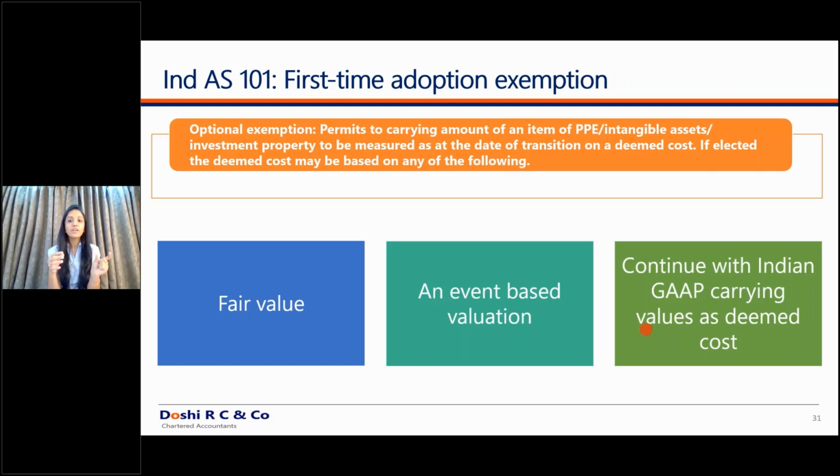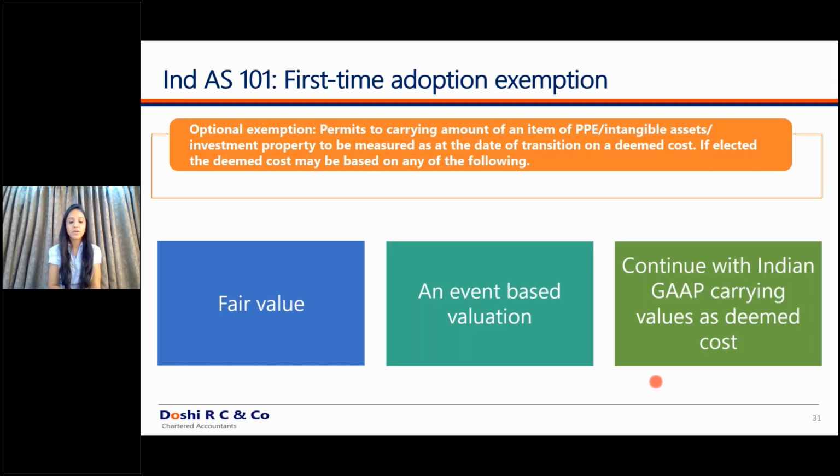Whatever is your Indian GAAP value becomes your Ind AS value. There is only one exception to this: if you have a decommissioning and restoration obligation, you will have to account for that restoration obligation and then move ahead. If you don't have the decommissioning and restoration obligations, then you move your Indian GAAP value as it is to the Ind AS value. No changes are to be made.